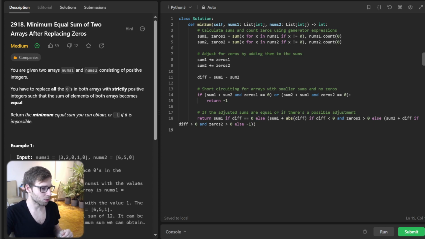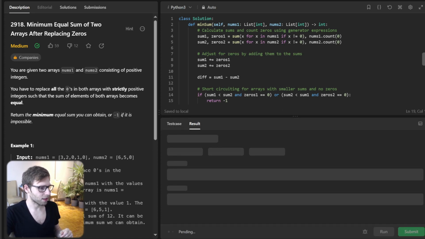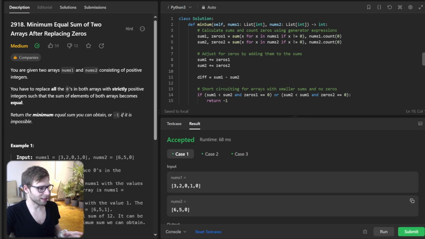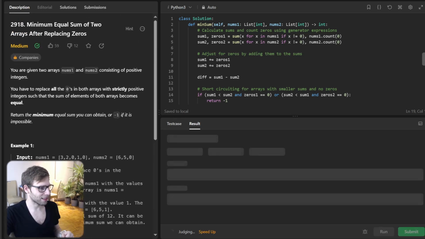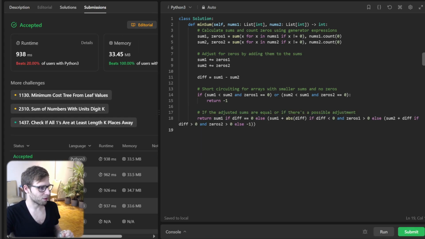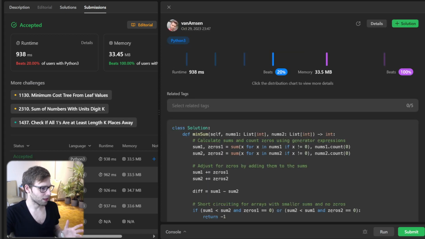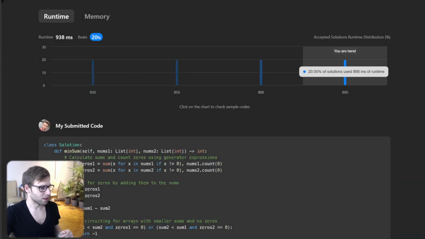Otherwise, it's possible. So let's run our implementation to see if it's working. So hopefully, yeah, it will. So all good. So now let's submit it for unseen test cases to double verify it's working. So yeah, all good. We beat 100% with respect to memory and 20% with respect to runtime, but let's look.